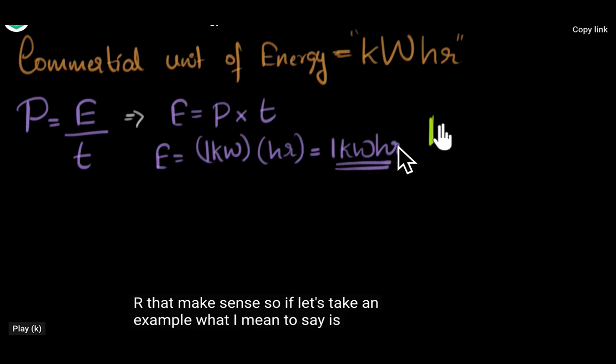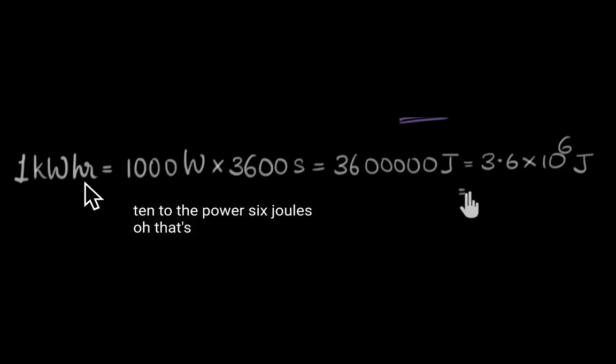can be converted into joules. Kilowatt hour is equal to: kilo means 1000, watt, and hour means 3600 seconds. 1 hour is equal to 3600 seconds, and that comes to 36 along with 5 zeros, or we can write it as 3.6 into 10 raised to the power 6 joules. This conversion can be asked: convert the commercial unit of energy into joules. So you have to do this and you have to show it.